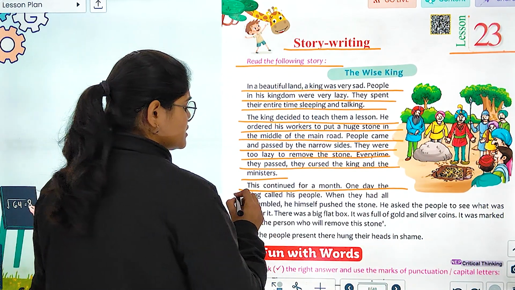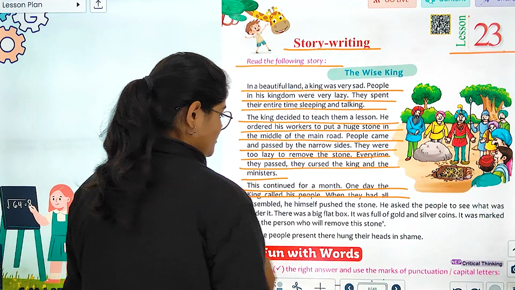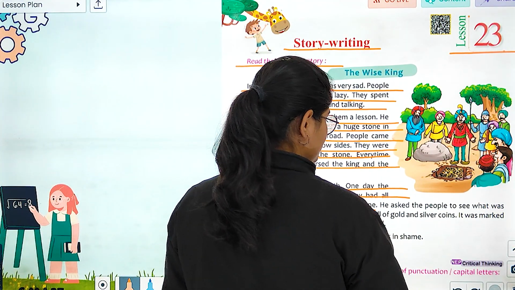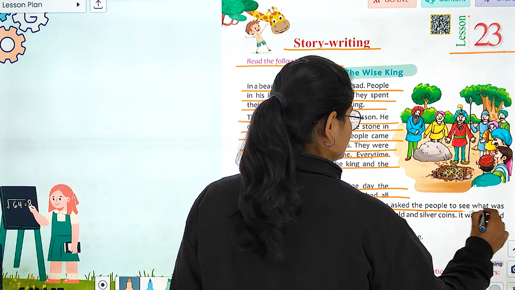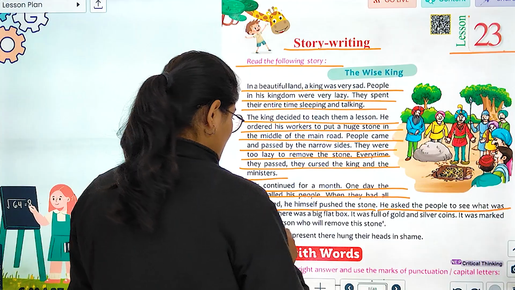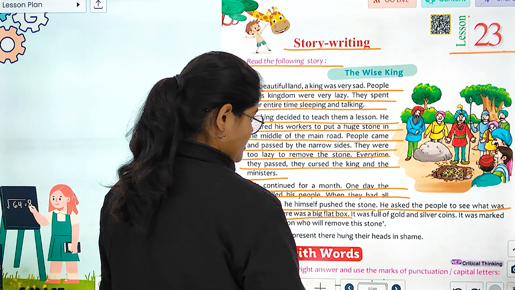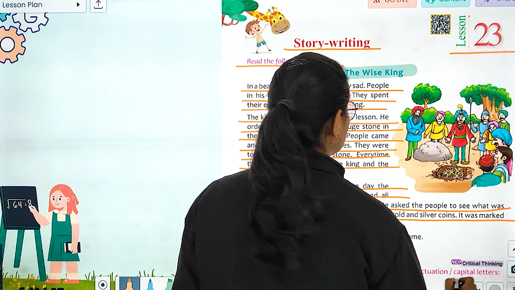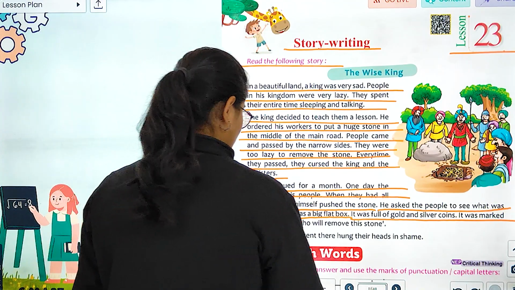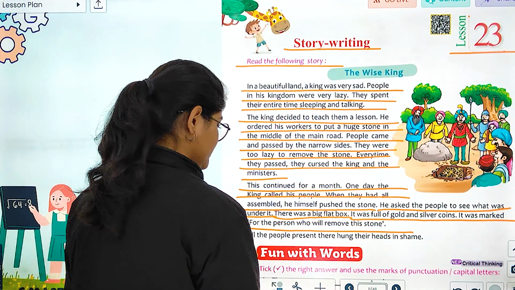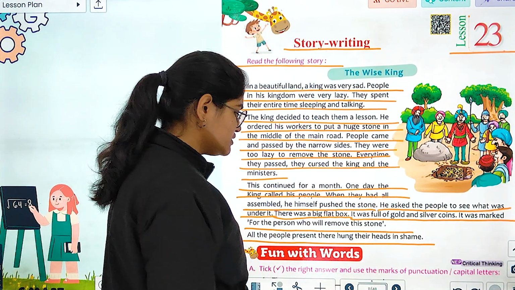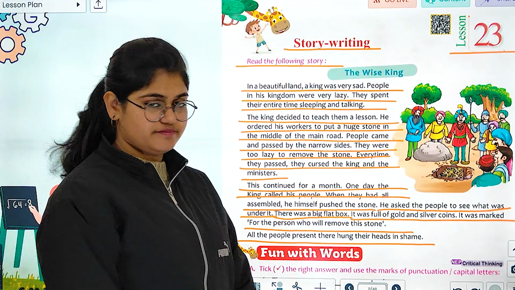One day, the king called his people. When they had all assembled, he himself pushed the stone. He asked the people to see what was under it. There was a big flat box. It was full of gold and silver coins. It was marked for the person who will remove the stone. All the people present there hung their heads in shame.